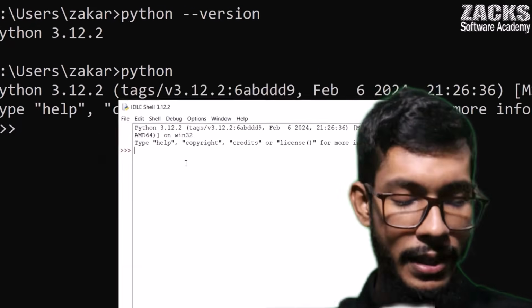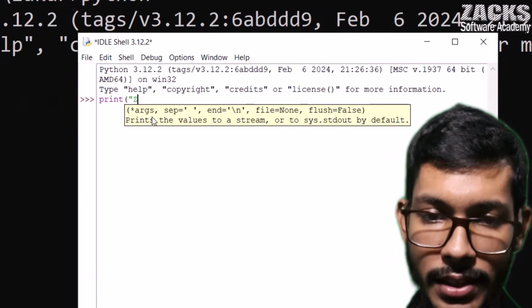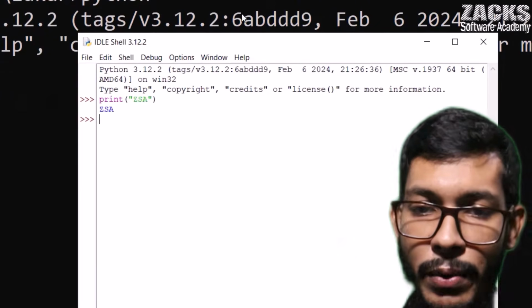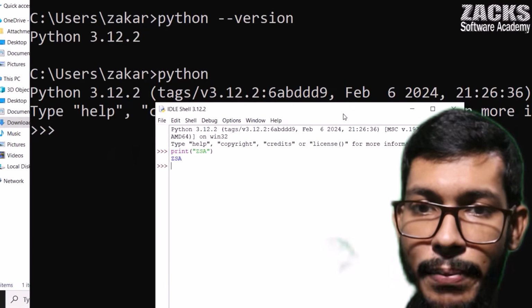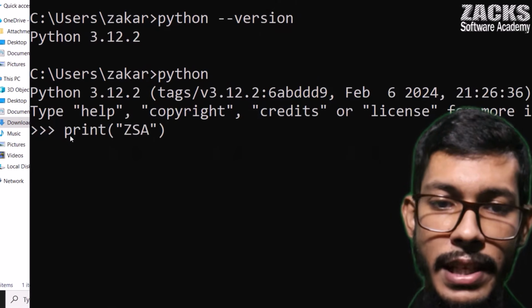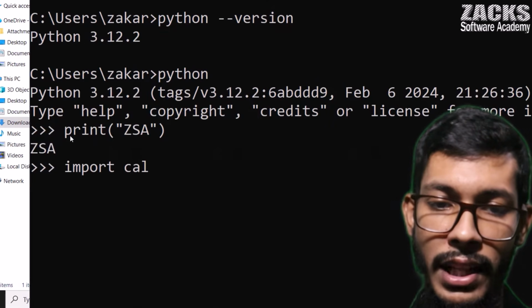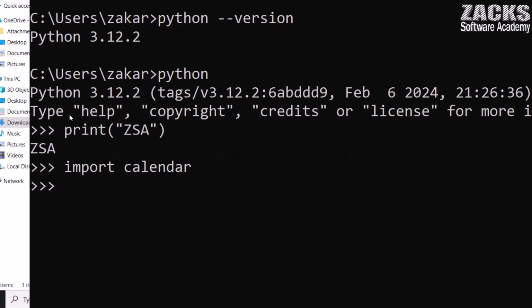Simply you can type, for example, print Jack's Software Academy. So are you observing we are getting the output? You can print like this way, or if you want you can import one module like random, or for example calendar. I'll discuss it, don't worry. We are importing a module called calendar. Let me show this month. Right now this is 2025, almost 2026, and month 10.